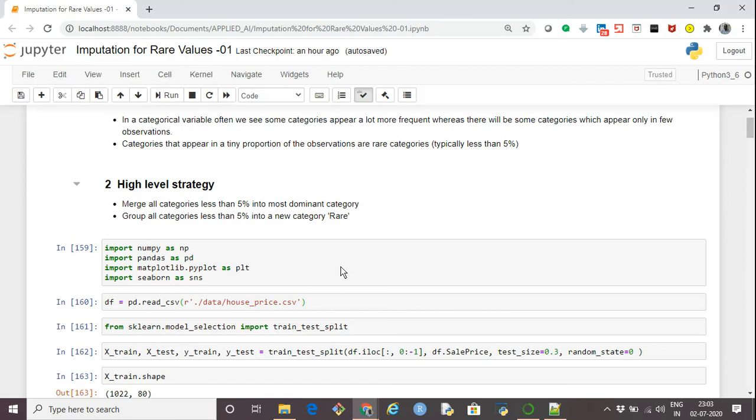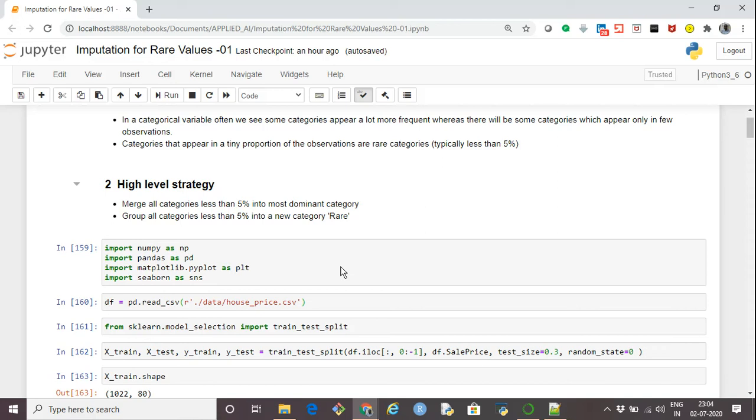Because their percentage is so small, following this approach, I'll merge those categories into the dominant category. That is, I'll replace white and black with red. So that's one approach. What it does is make the dominant category more dominant, and it takes away the information that is present in the rare categories. That's the one downside if we follow this approach.